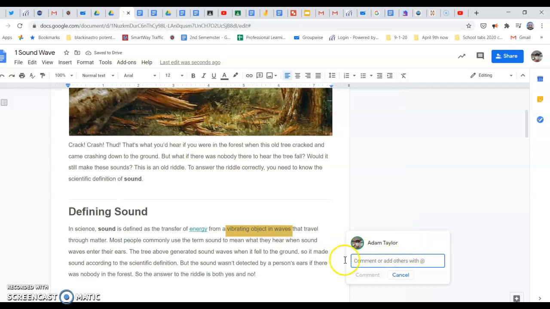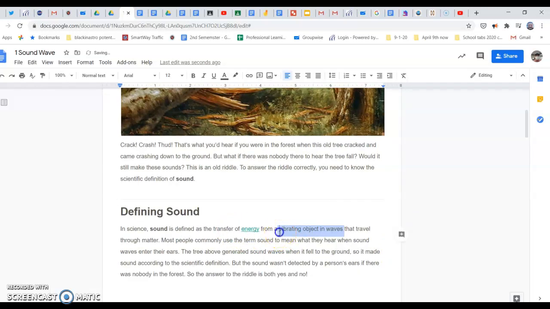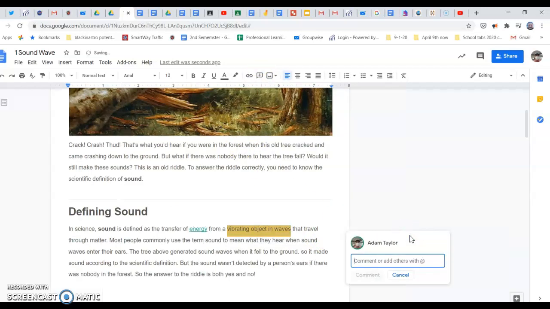So what you do first of all is you're going to select the text that you want to annotate. Then you're going to come over here and click this little symbol that just popped up. If it doesn't show up here, you can click the one up here. So click that, and that allows you to add a comment to the text.